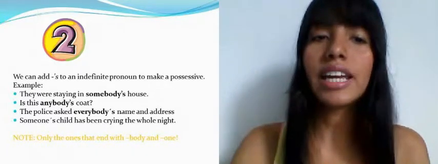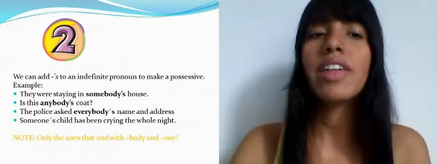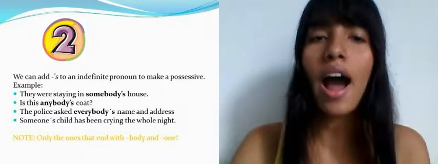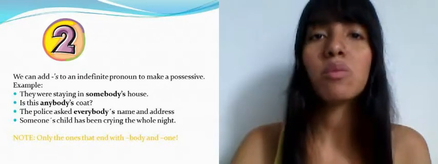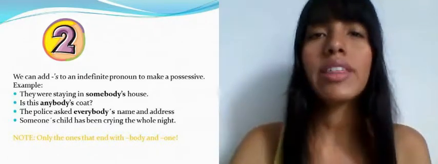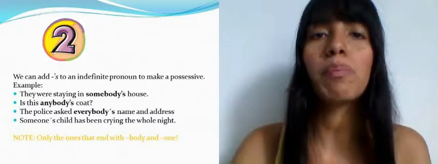Notice here that we only use apostrophe s with the indefinite pronouns that end with body and one. This means that we only use the apostrophe and the s with indefinite pronouns that are used to talk about people.